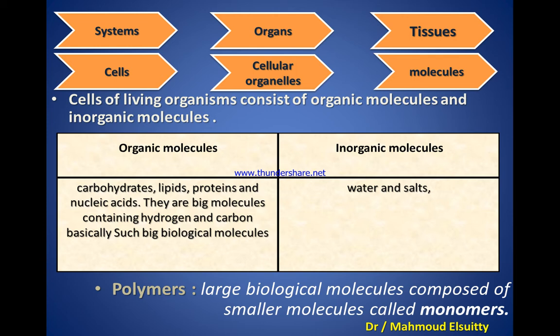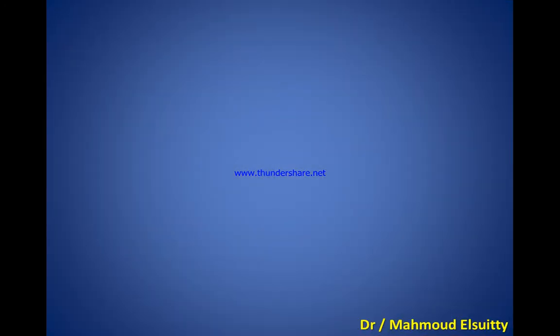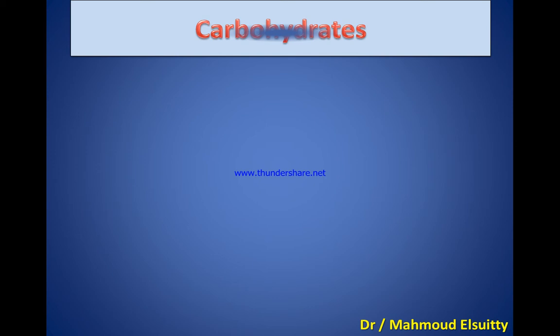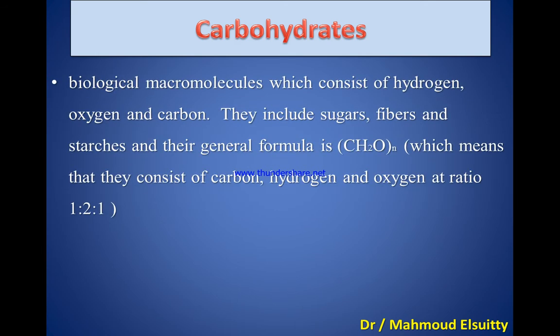On the opposite side, we have another type of molecules called inorganic molecules. They don't contain carbon and hydrogen basically, but they are water and salts. Let's start with the first polymer and the first organic molecule, carbohydrates. What is the meaning of carbohydrates?